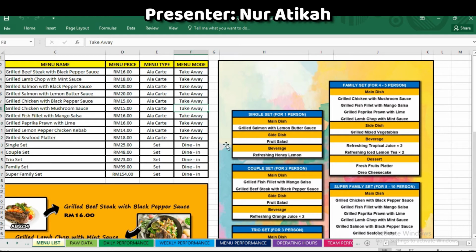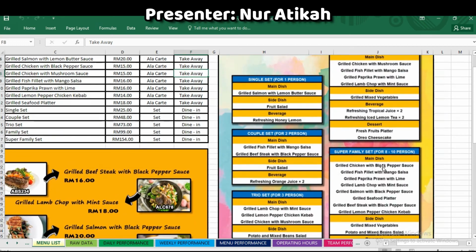As we can see right here, the single set is suitable for one person, and the family set is for 4 until 5 people. The super family set is for a larger group, suitable for gatherings or celebrations, which include 8 until 10 people or more.